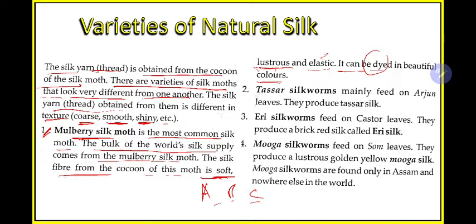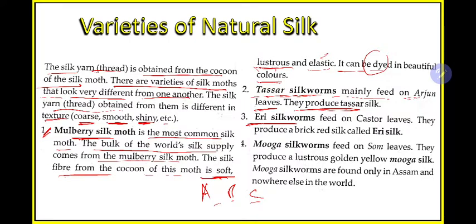Then comes tassar silkworms. Tassar silkworms mainly feed on arjun leaves. They produce tassar silk. So this is the second type of silkworm. You have heard about the arjun plant. On the arjun plant leaf this organism feeds. As you know, these caterpillars will eat the leaves and produce the tassar silk. Then comes eri silkworm. Our Assam is very famous for eri silkworm. Assam is one of the famous regions in India for producing these silk fibers.